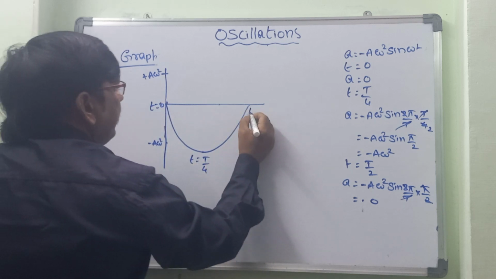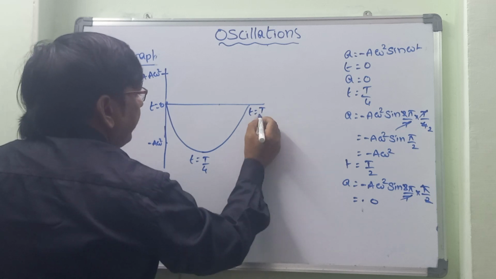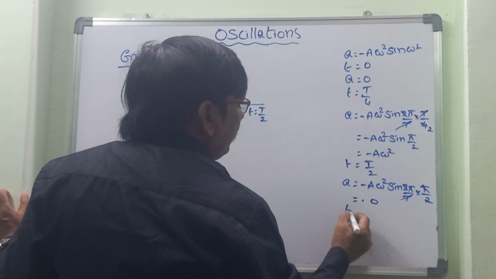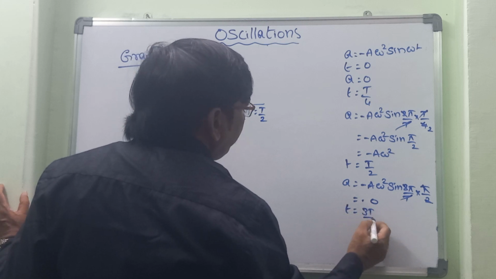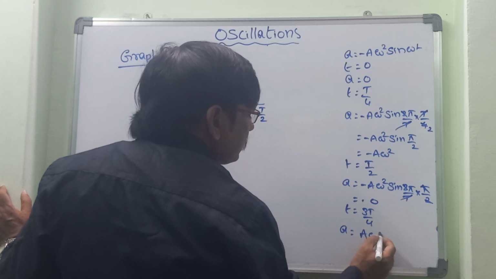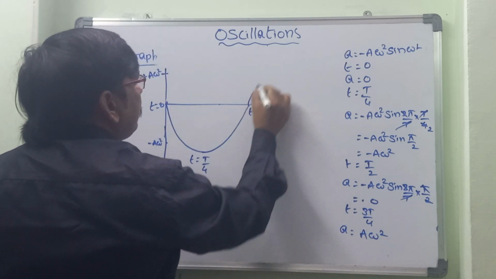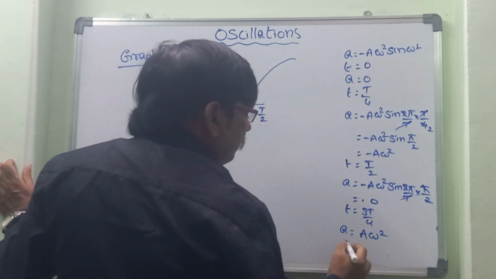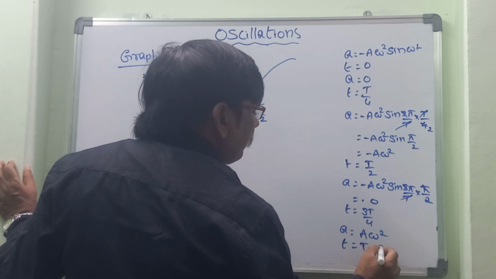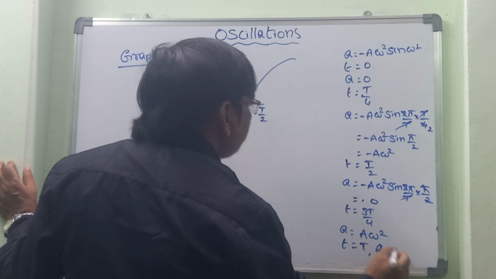at t equal to T by 2, and again now let us take t equal to 3T by 4, then a is equal to A omega square we can get, and so the graph will come like this, and afterwards at t equal to T, the acceleration again becomes 0.